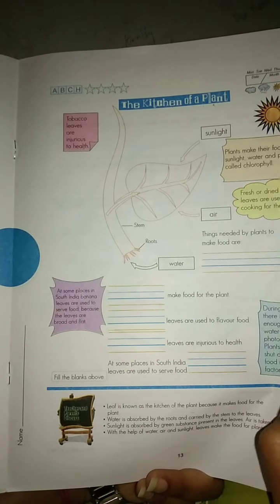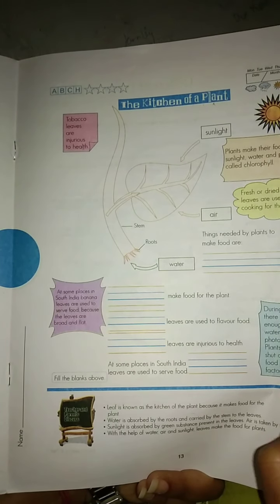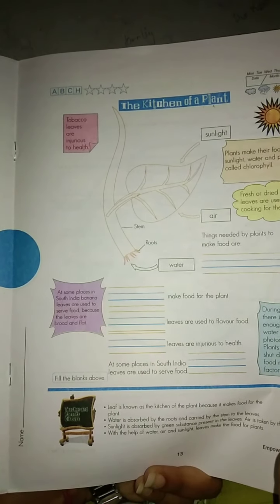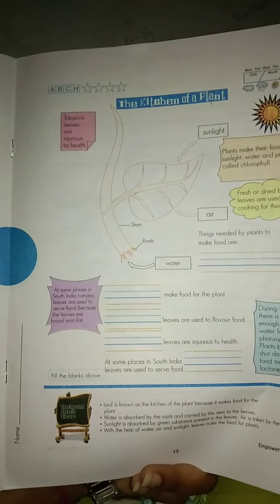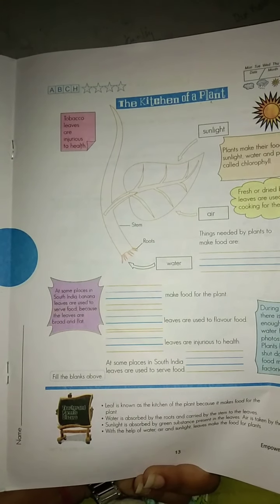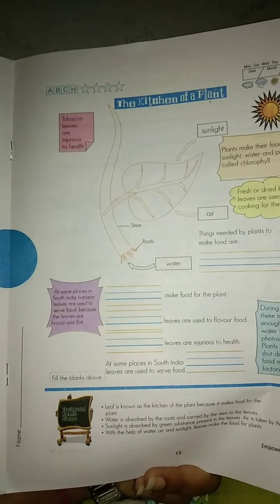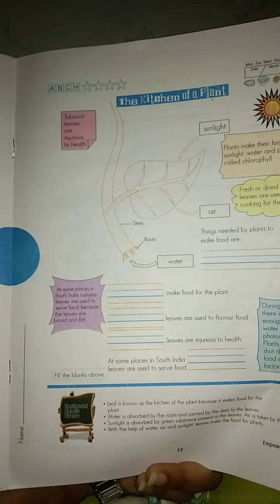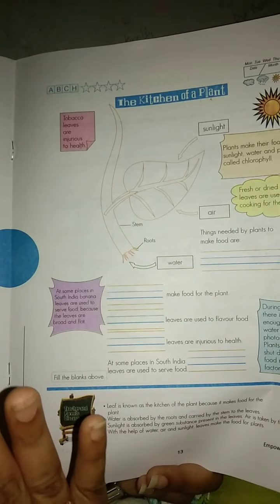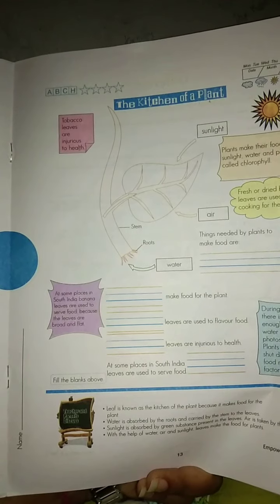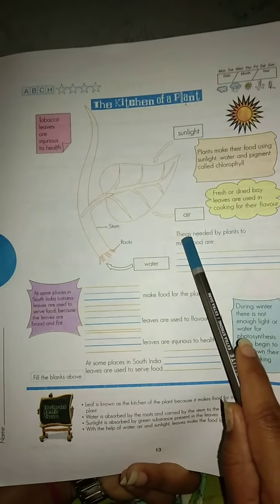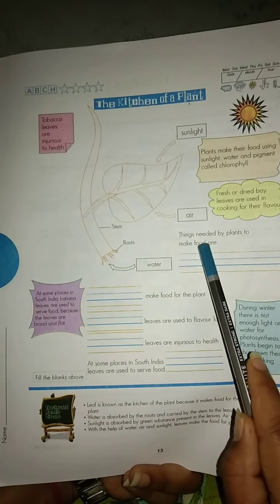During winter, there is not enough light or water for photosynthesis, so the plants begin to shut down their food making factories. Obviously during winter time we won't get such kind of light. It will always be very cloudy, right? So the plants will be in shutdown form and won't run their food making factories.